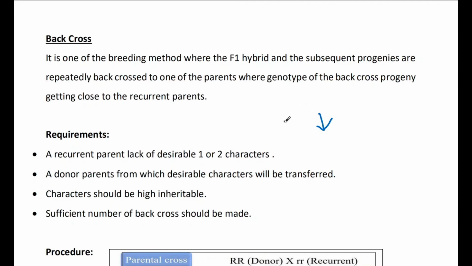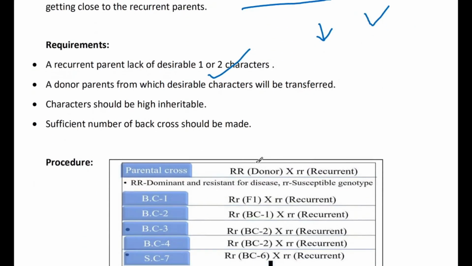Backcross is very simple. In the backcross method, the recurrent parent lacks desirable characters. Suppose this is disease resistance, RR, and this is susceptible, rr. So this particular variety has all the characteristics but lacks disease resistance, so we just have to cross this.